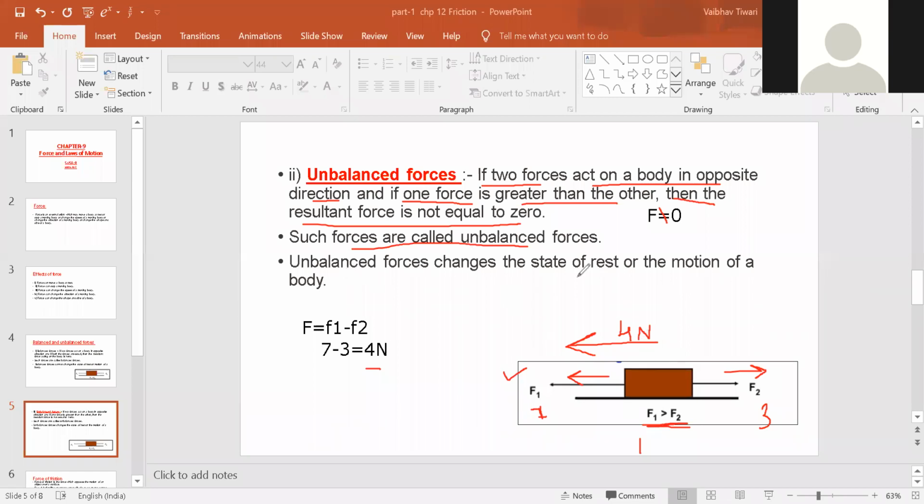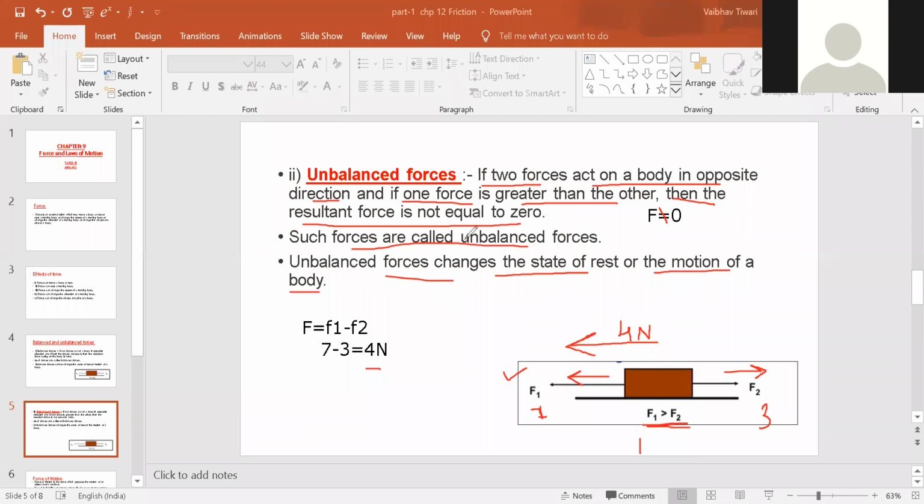Okay. And an unbalanced force can change the state of rest or motion of a body. It means if a body is stationary, it can move a stationary body, or if a body is already in motion, either it can bring the moving body at rest, or it can change the speed of the moving body. Either it can increase the speed or it can decrease the speed, right?